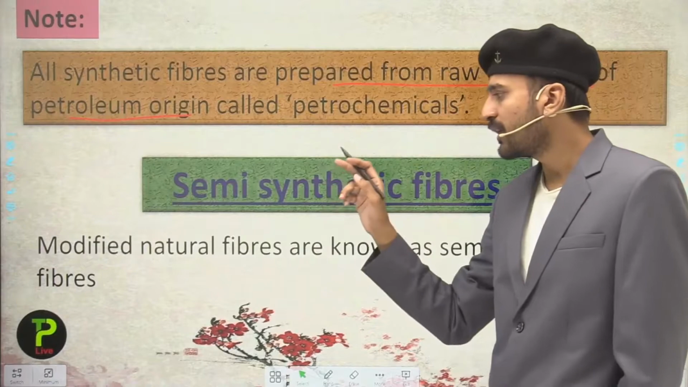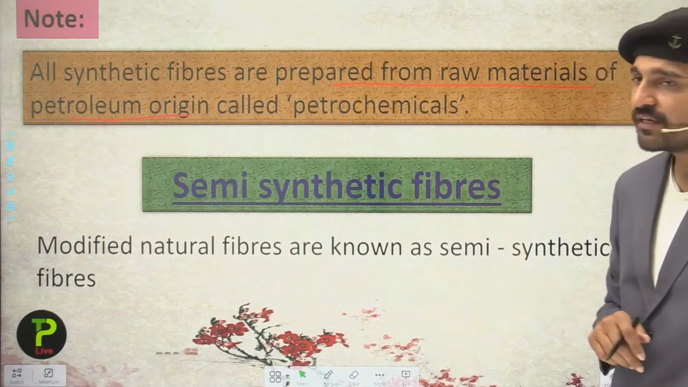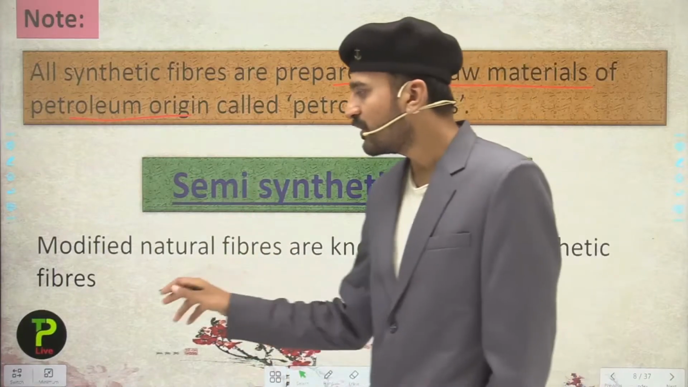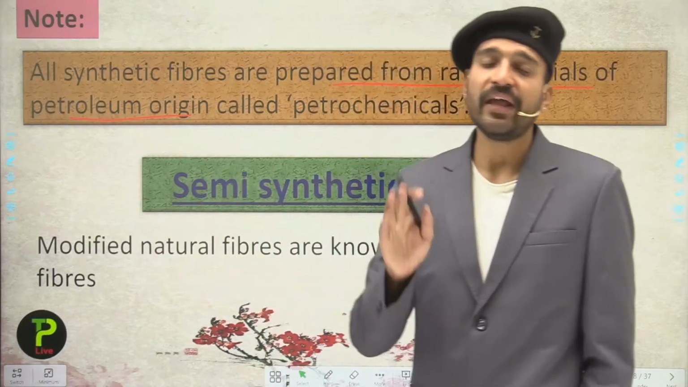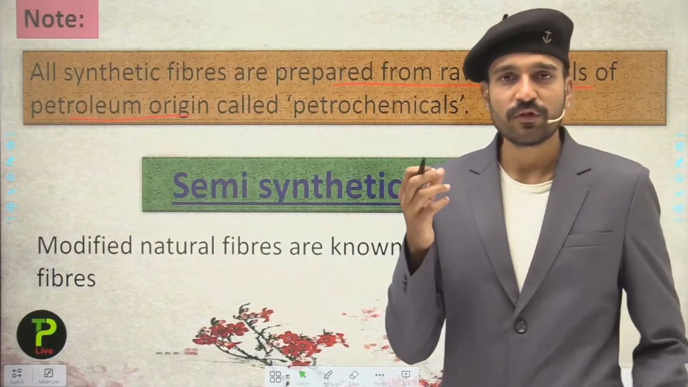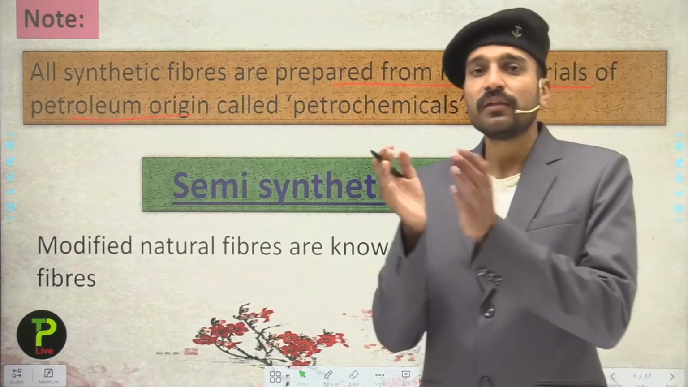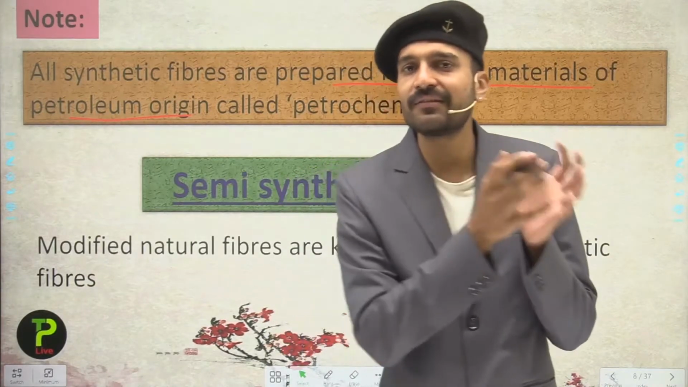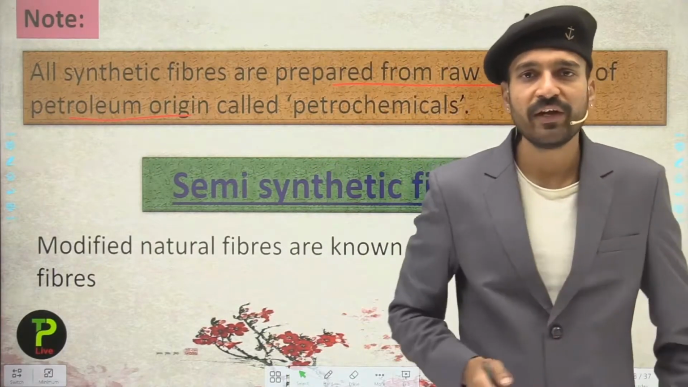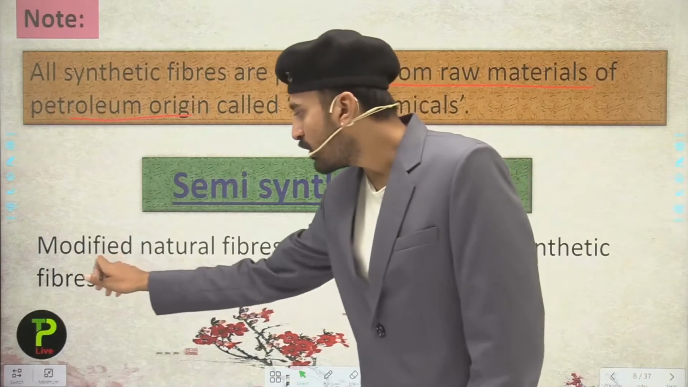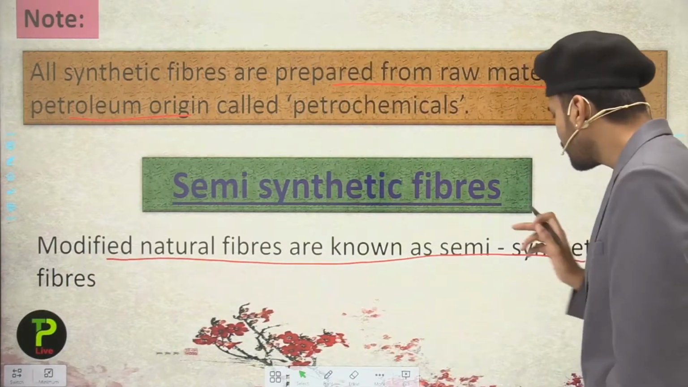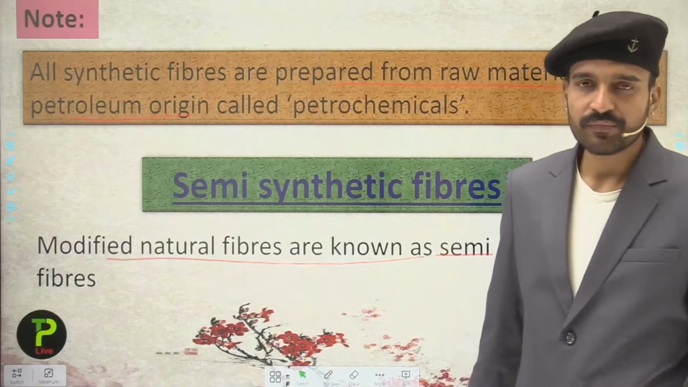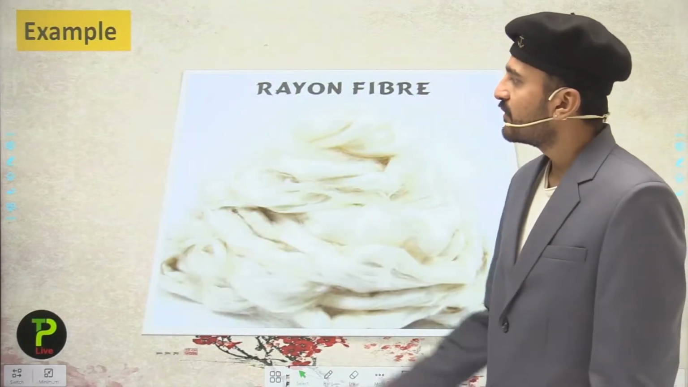Now moving into the next, that is the semi-synthetic fibers. So what are the semi-synthetic fibers, students? As the name suggests, these are the modified natural fibers. That is, we use the fiber of a natural source and modify it with the help of chemicals. Then we get the modified natural fibers. So the modified natural fibers are known as semi-synthetic fibers. Let us see the example, that is the rayon fiber.